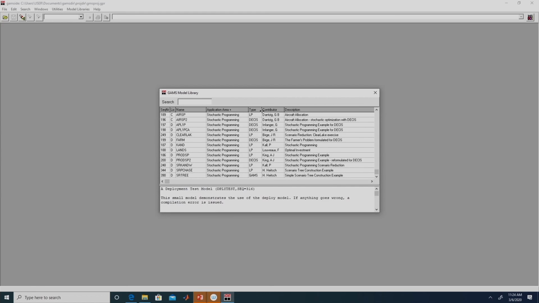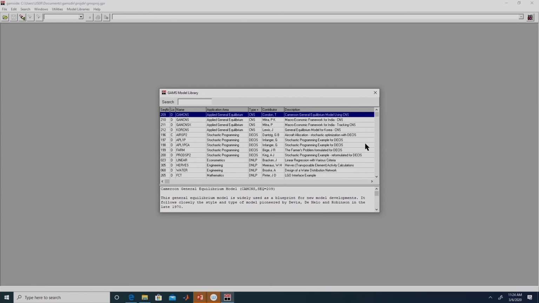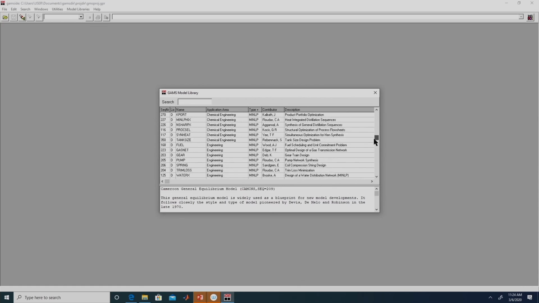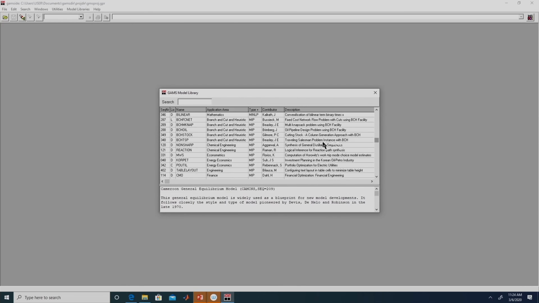We can also arrange the problems according to their type. These are the various types of optimization problem. Here we have the linear programming problem LP, and we have the mixed integer nonlinear programming problem MINLP. In GAMS they do not use the term MILP, so they do not use mixed integer linear programming, but they use the term mixed integer programming. What we have been discussing as MILP, in GAMS terminology they call MIP.